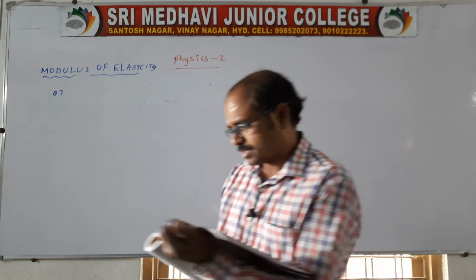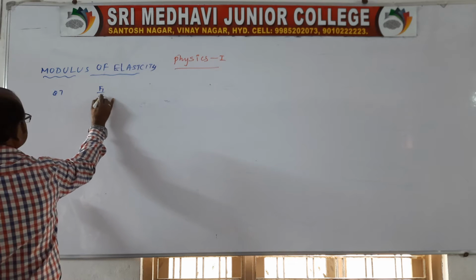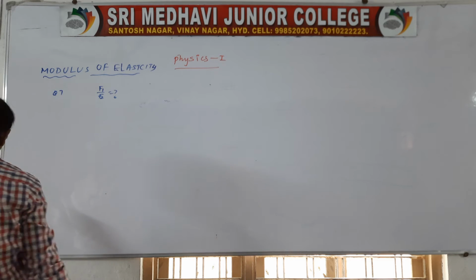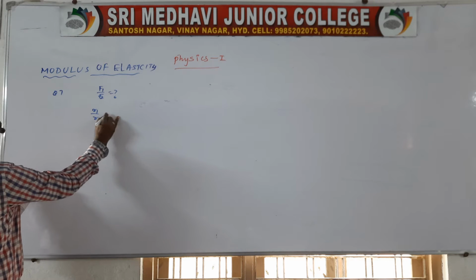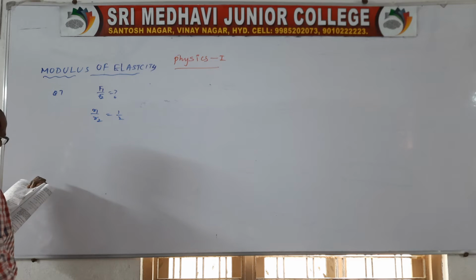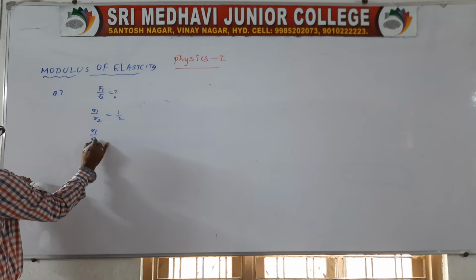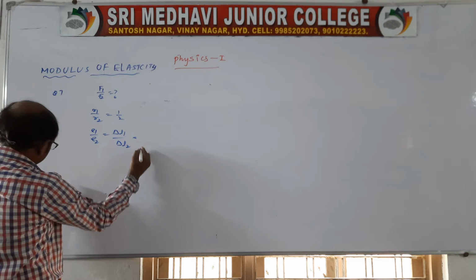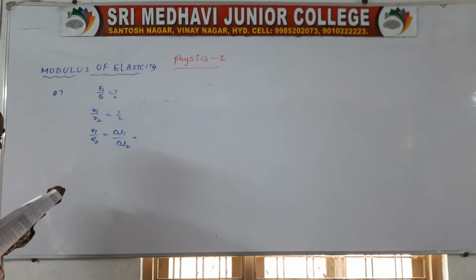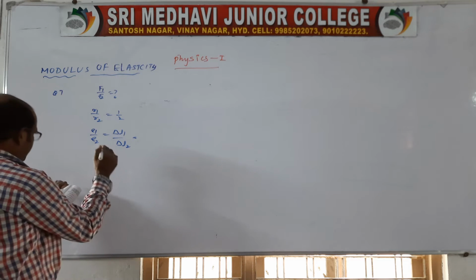So he is asking the ratio of load, in the sense F1 by F2 is being asked. But a ratio is given, R1 by R2 is equal to 1 by 2, and the lengths. The extensions produced, E1 by E2, or you say delta L1 by delta L2, are equal, and the ratio of lengths is also given.